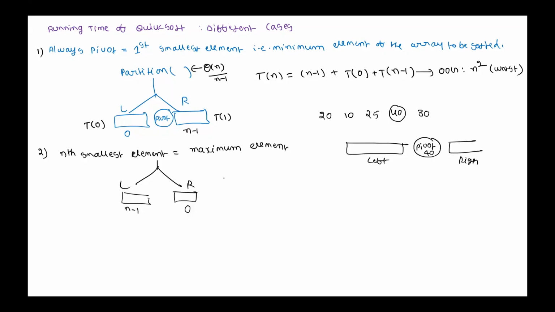Now what is the recurrence? Is it same as this? Instead of T of n minus 1 plus 0, we'll get T of 0 plus T of n minus 1. Both are same or not? T of n minus 1 plus T of 1 plus T of 0 plus T of n minus 1 plus T of 0, which is same as, again, order of growth is n square.